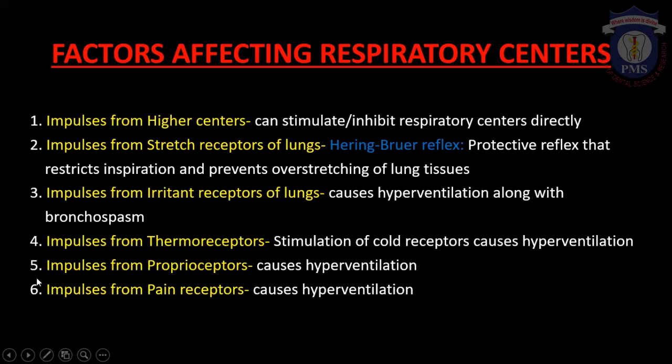Now, the next factor affecting is impulses from proprioceptors. Proprioceptors are the receptors which give response to change in the position of the body.